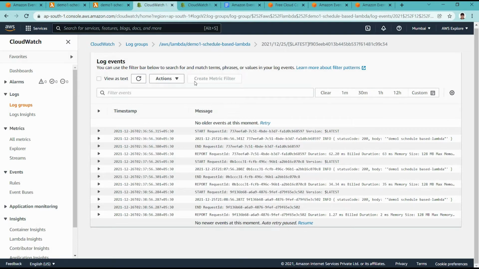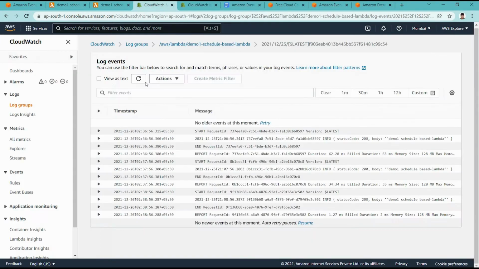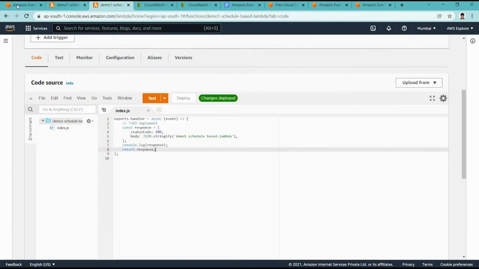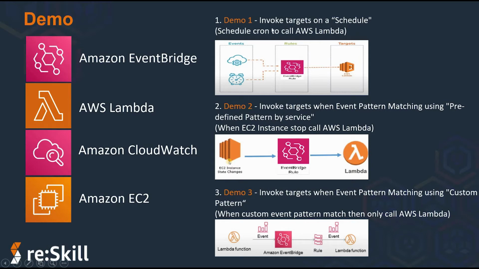So you can do many kinds of logic at the Lambda level. For now, this is for demonstration purposes, and we did basic things, but in Lambda you can do whatever logic you want, to send an email or any other operations. So this is how scheduling works. In this demo one, we covered how you can create cron-like scheduling by using an EventBridge default bus rule to call AWS Lambda.